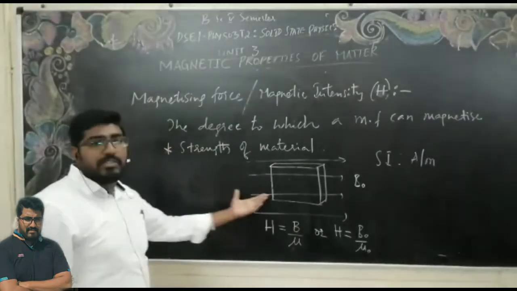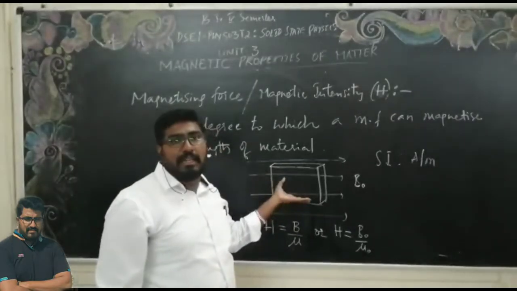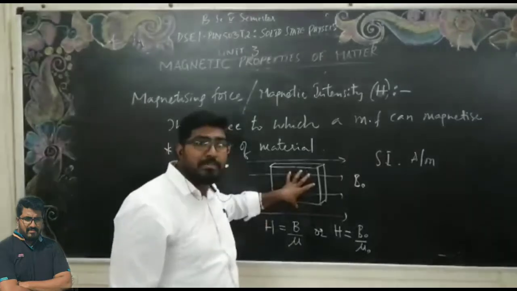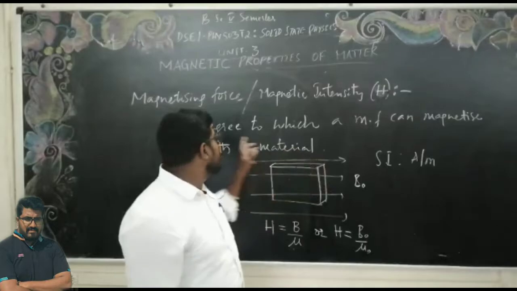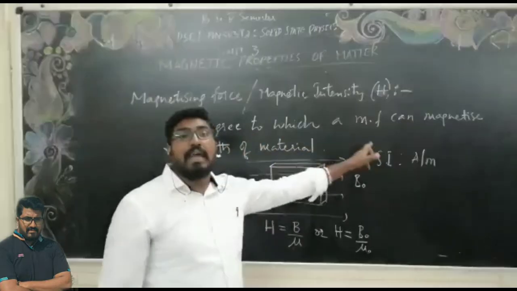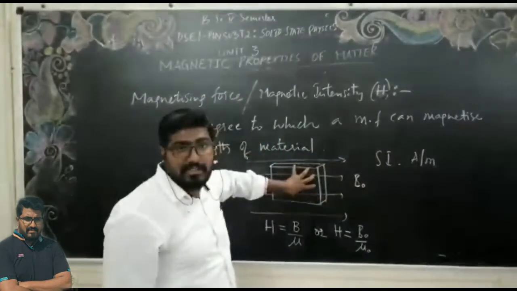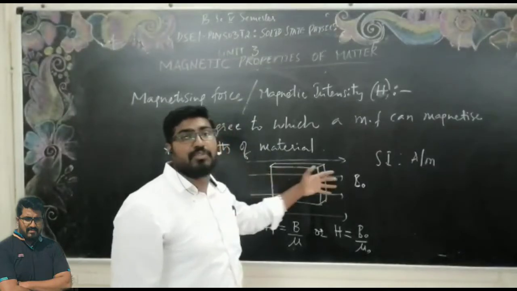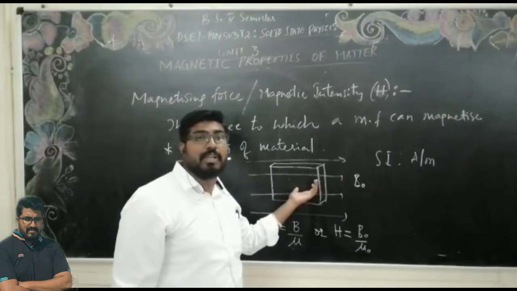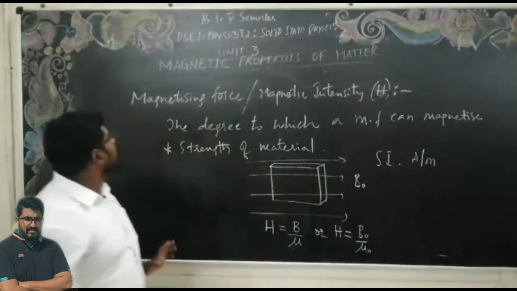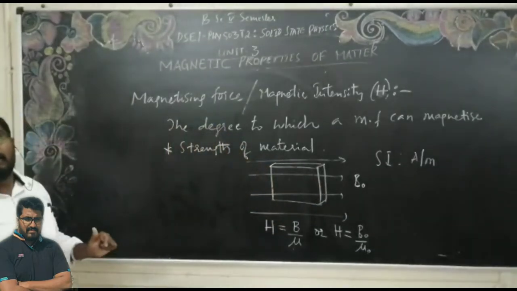That means it talks about the strength of the material, how much the magnetic field lines can pass through this, that is, the degree to which the magnetic field can magnetize this. The more magnetic field lines pass through this material, the more the magnetizing of the material is going to occur. So this is the magnetizing force.